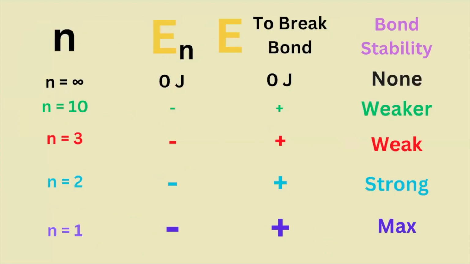Here's a more holistic diagram to summarize this phenomenon, and I highly recommend you check out this video on your screen, Why Are Electron Shell Energy Values Negative, because it further explains this concept in an easy to understand way.